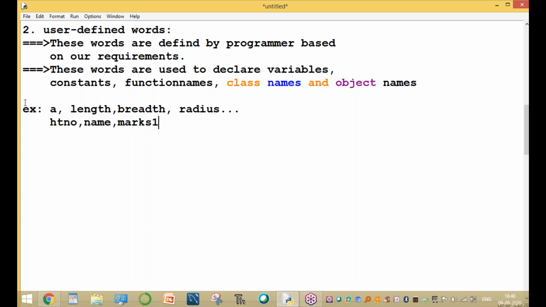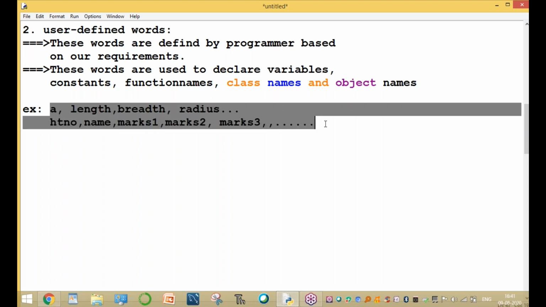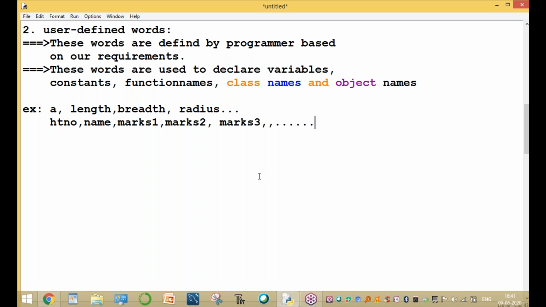Marks 1 is a variable, marks 2 is a variable, and marks 3 is also a variable, used for declaring the variables. What are user defined words? All these words are defined by the programmer based on our requirement. These words are mainly used for declaring variable names, constant names, function names, class names, object names, and so on. These are the variables. You can declare any variable based on your requirement.